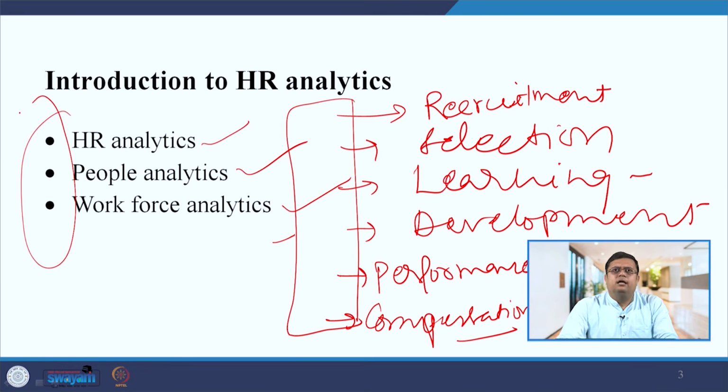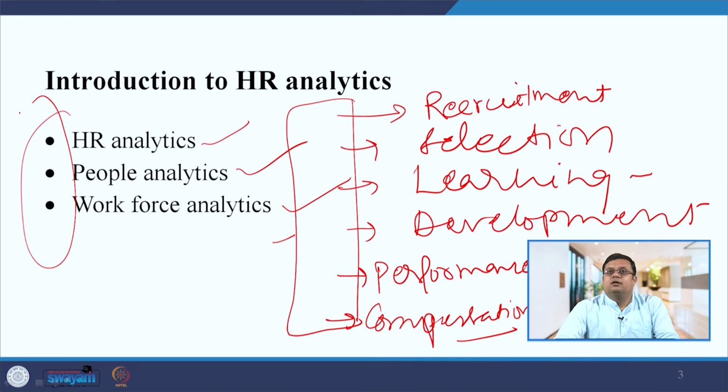I always say to all HR managers, whichever department you are working in, first ask what basic questions you need to answer in your day to day work life. If you are working in the recruitment department, people may ask you how many people you should attract to fulfill the vacant positions.